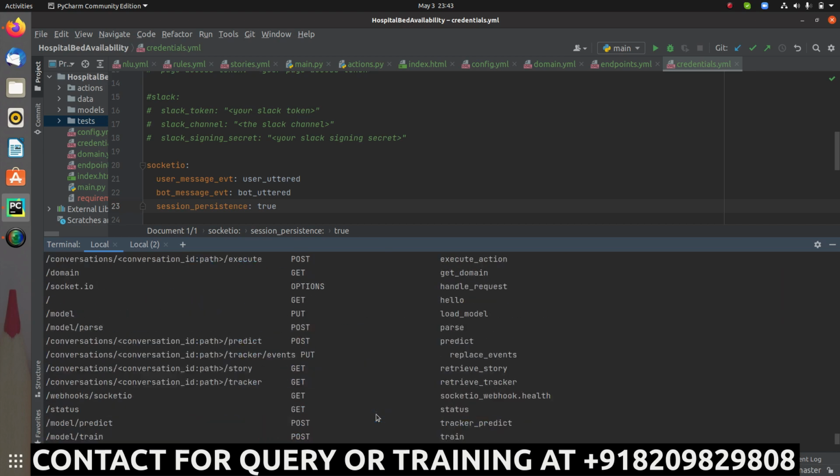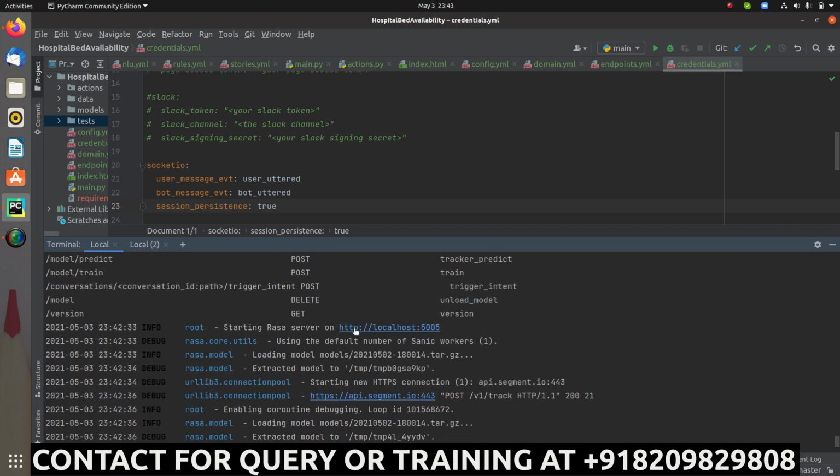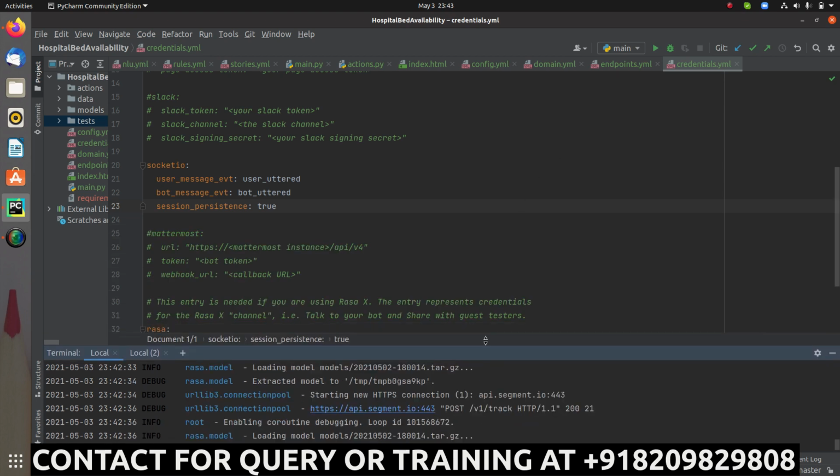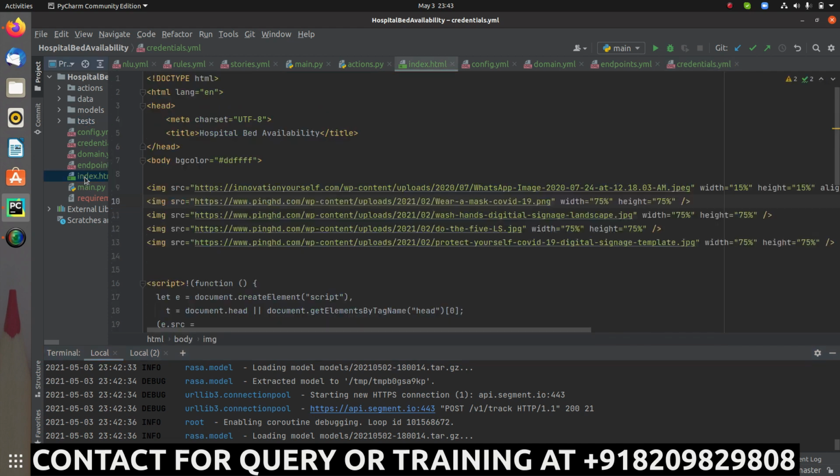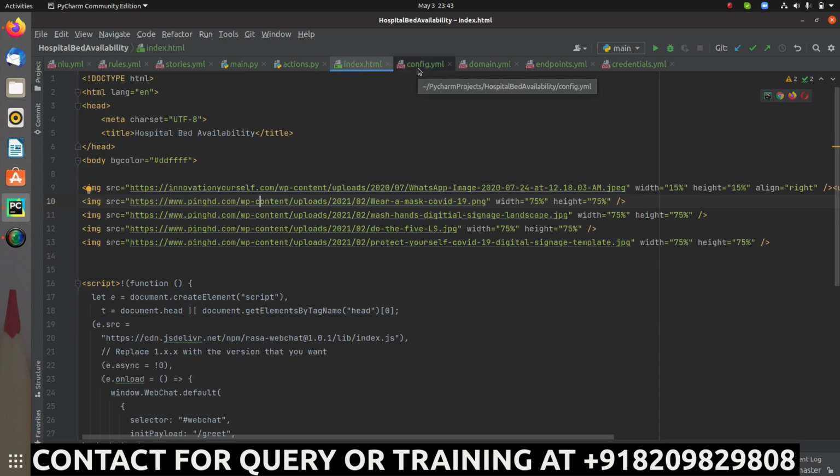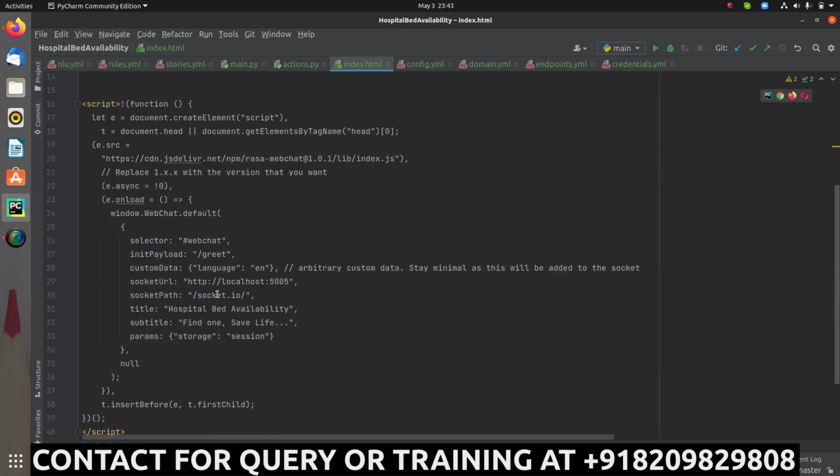Over here you can see your Rasa server is up and running at this API, http://localhost:5005. That means it is running on port 5005. And the same thing we have to add over here in the index.html file. So let me open it right now.